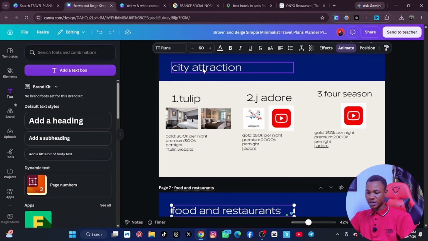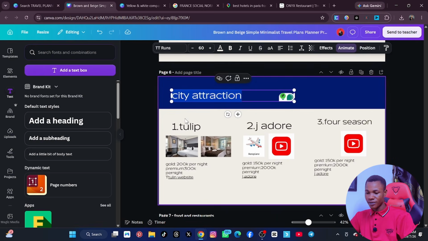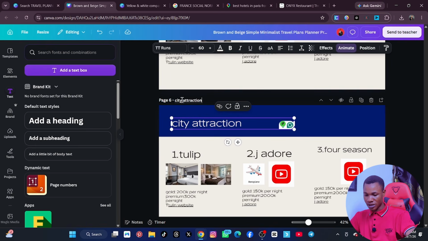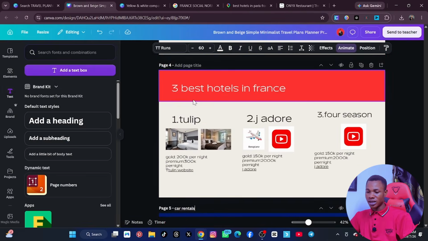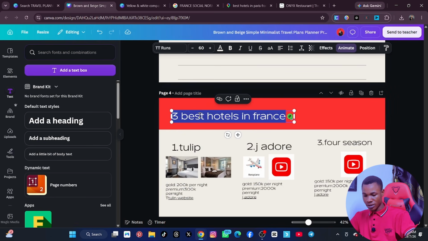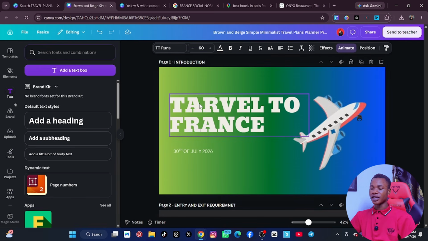Now this one is city attraction. I'll just put it. I did not do them from the beginning. That's how we're doing them, right? All right, city attraction. I'll just put it on here. Then this one is car renters. I'll just put it on here. Copy and then paste. Then this one here is best hotels. All right, and then I'll click here and then click on enter. Then this one here is flight details, being copied and all of that.